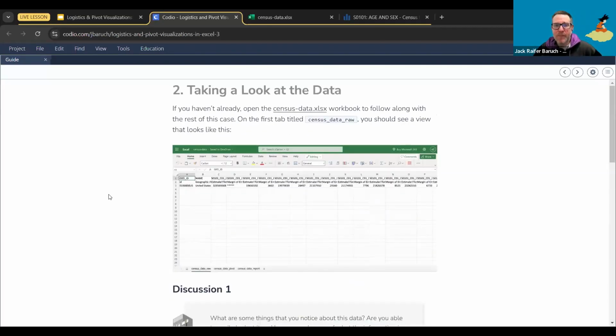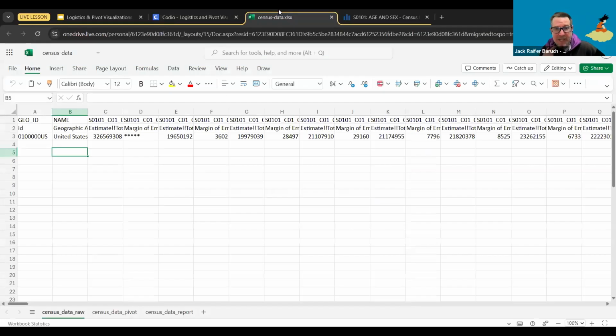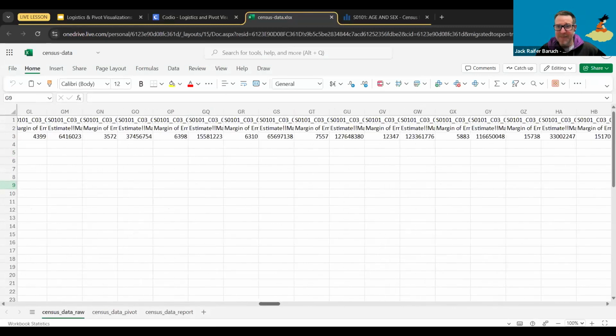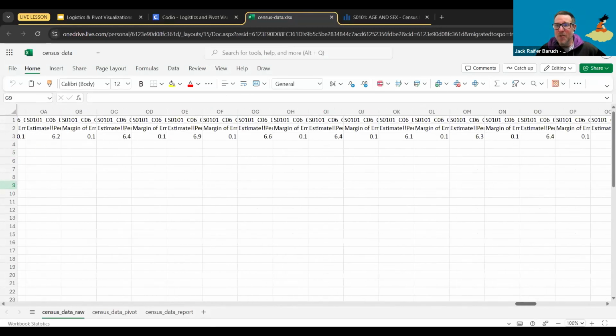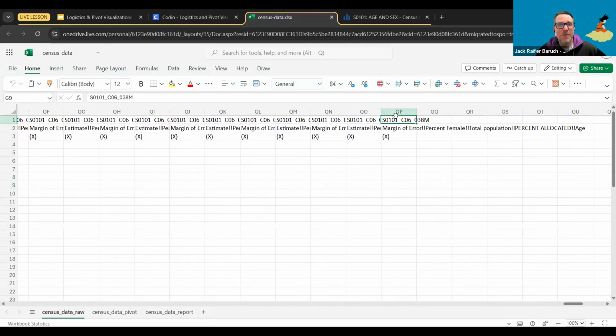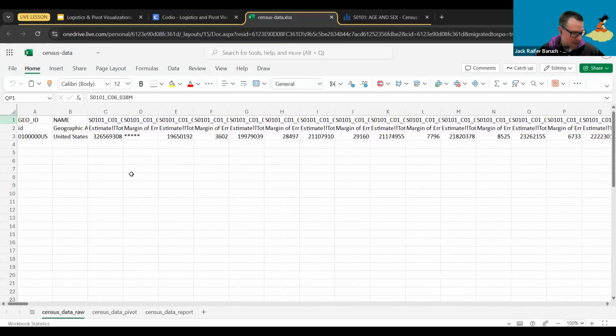So let's first take a little bit of a look at the data. What do you see here? Why does this data look so messy? We have 3 rows and a few hundred columns. If we keep going, look at this. This data actually goes all the way to, I think this one, yeah, column QP. So it went through all the A's, all the B's, all the C's, all the D's, etc. So it has tons of columns.